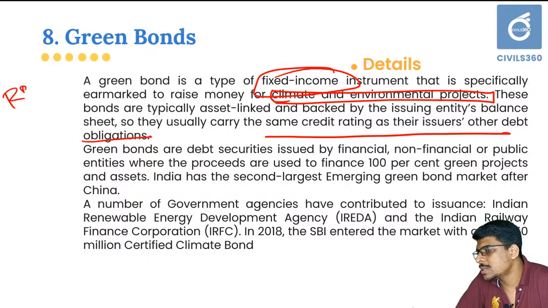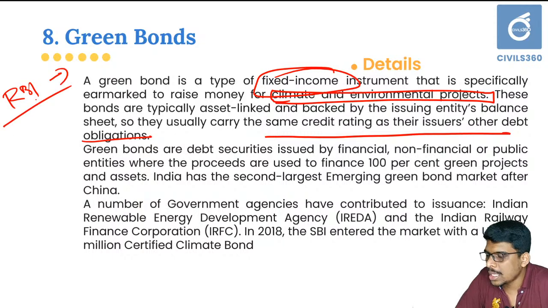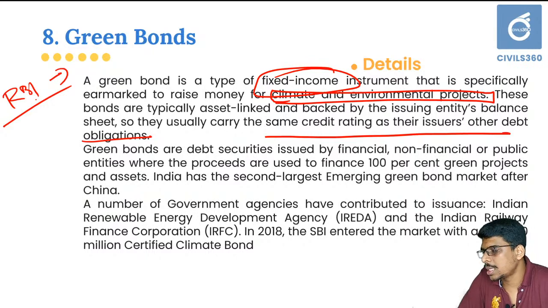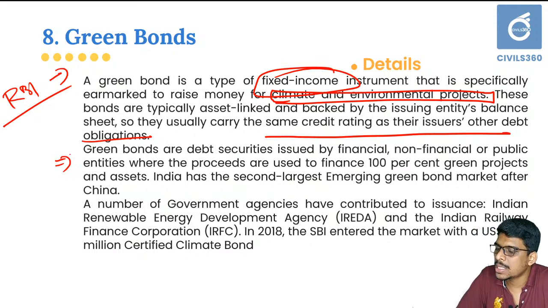For example, consider RBI is providing a green bond, then it is linked to the balance sheet of RBI, and the same bond will have the validity or credit rating of RBI's other bonds. There is nothing less or nothing more. Green bonds are debt securities issued by financial, non-financial or public entities where the proceeds are used to finance 100% green projects and assets.